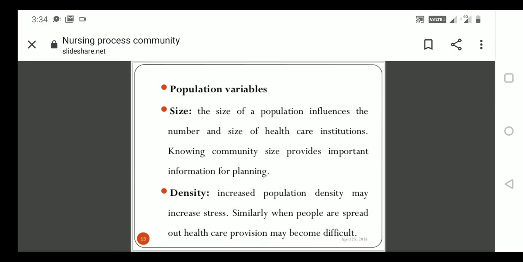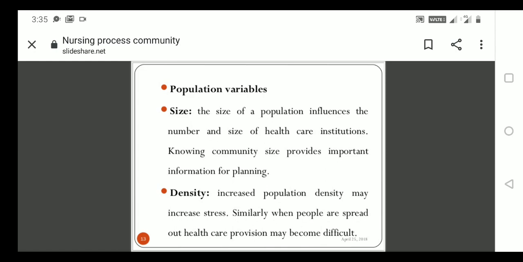So there are certain variables. First one is population size. Based upon the number of people, the economic status will be different, the social status will be different, and the cultural pattern will also be different, because if you have more money, there will be extra variables to take into account.